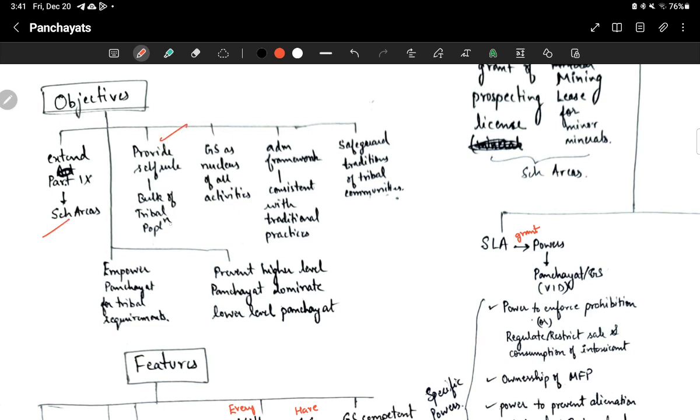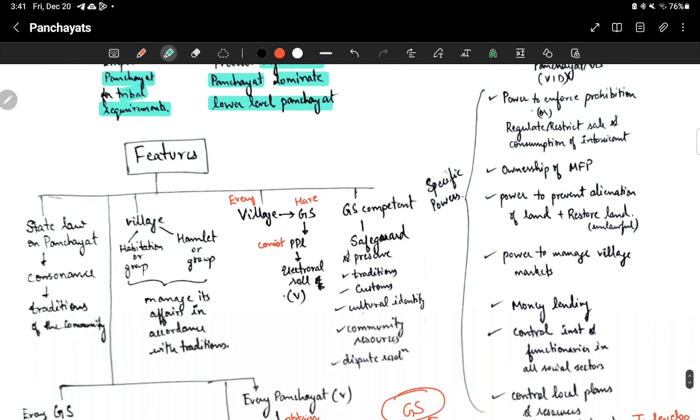It provides for self-rule for the bulk of the tribal population. It makes Gram Sabha the nucleus of all activities, and provides an administrative framework consistent with the traditional practices. And it safeguards traditional tribal communities. It empowers panchayats to meet tribal requirements and prevents the higher level panchayats from dominating. It prevents this domination over lower level panchayats. Now, what are the features?